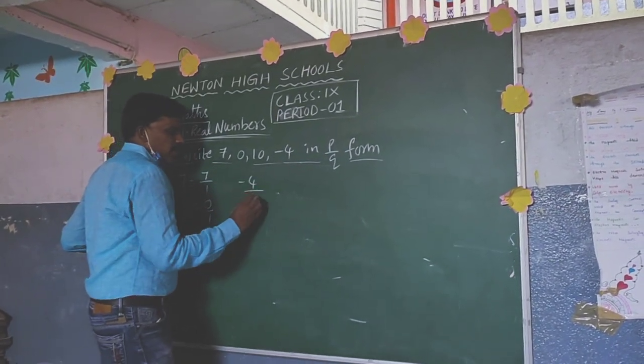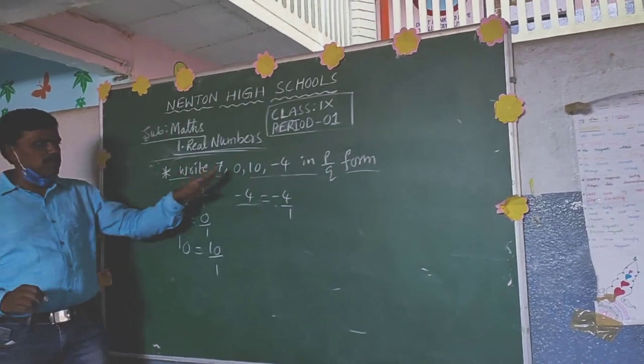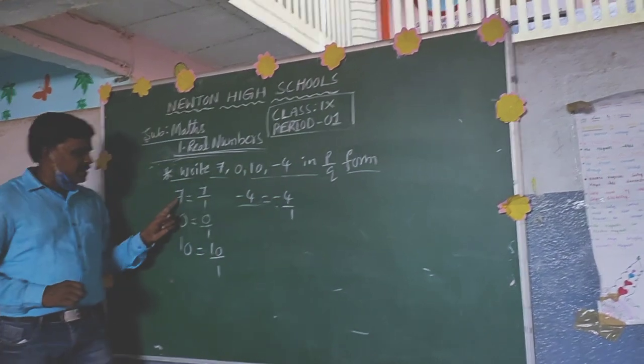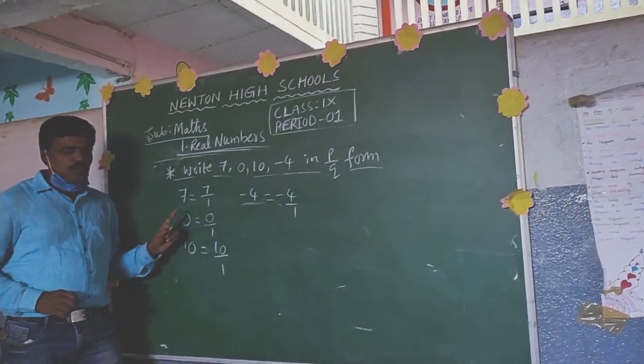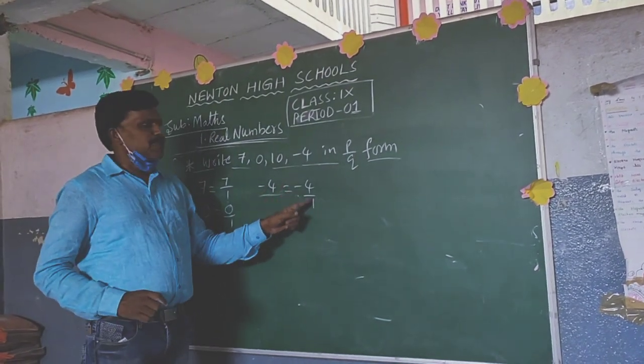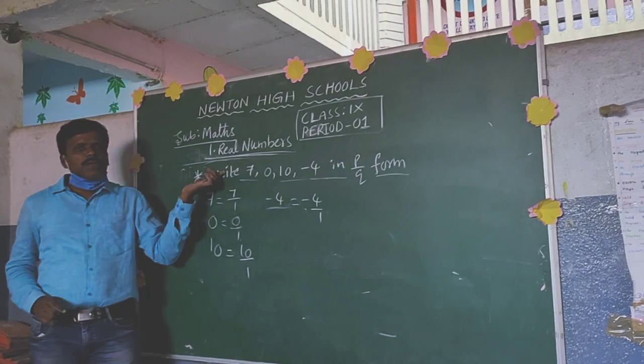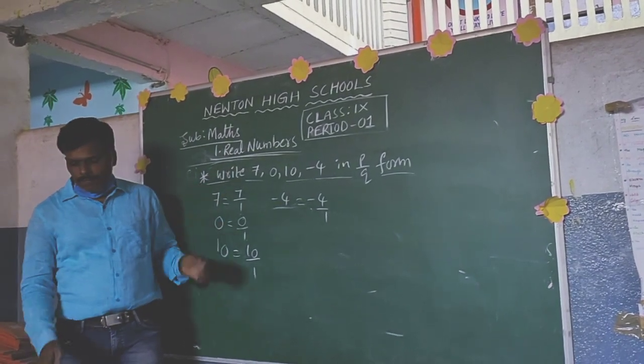Minus 4, minus 4 by 1. All these numbers are possible to write in the form of p by q. Those are 7 by 1, 0 by 1, 10 by 1, minus 4 by 1. These are the p by q forms of the respective numbers.